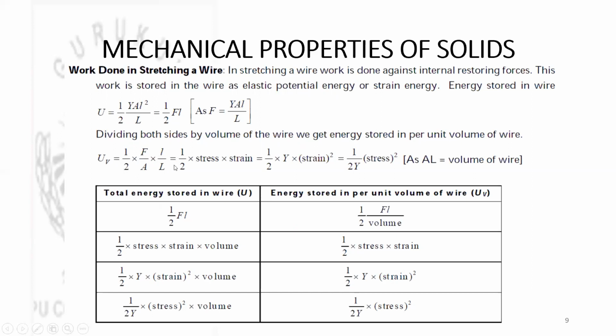So energy stored per unit volume is equal to half into stress into strain. Or you can also use the formula Young's modulus is equal to stress by strain to write this expression as energy per unit volume is equal to half into Young's modulus into strain square, or it is also equal to half into stress square by Y.